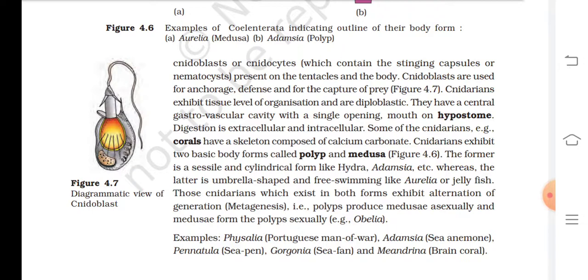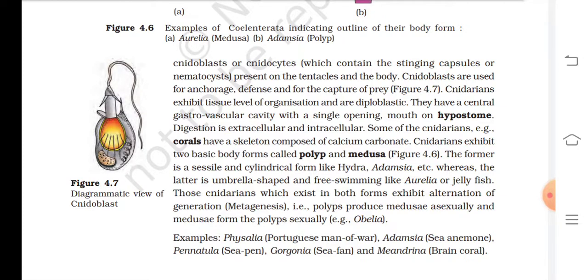The former is a sessile and cylindrical form like Hydra, Adamsia, etc., whereas the latter is umbrella shaped and free swimming like Aurelia or jellyfish. Those cnidarians which exist in both forms exhibit alternation of generation, that is metagenesis: polyps produce medusae asexually and medusae form the polyps sexually.